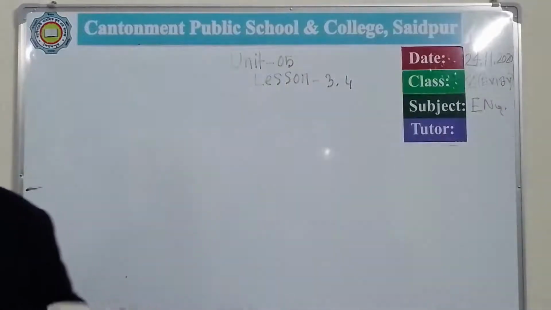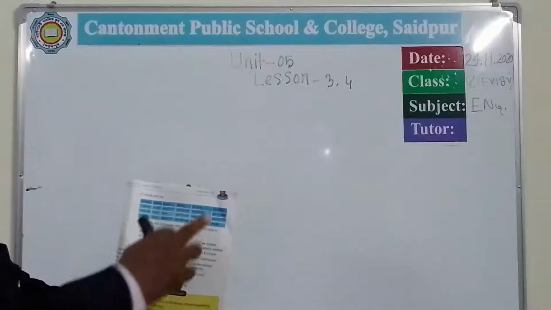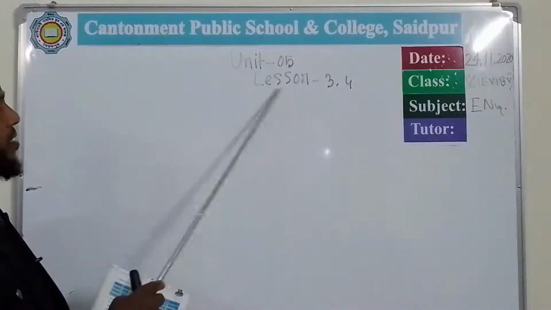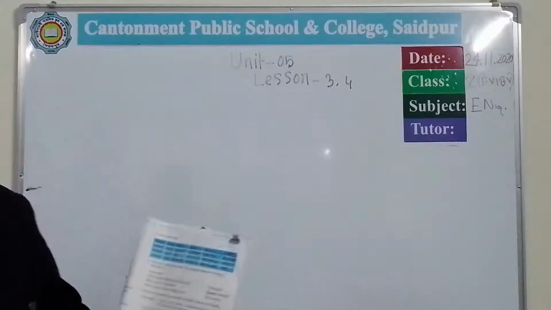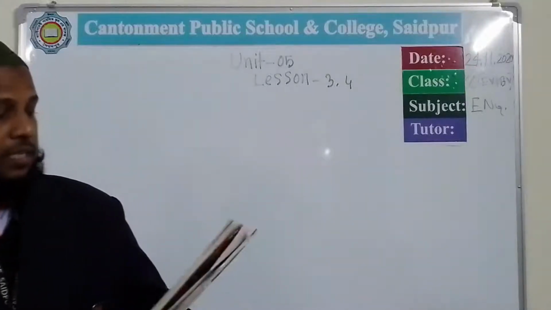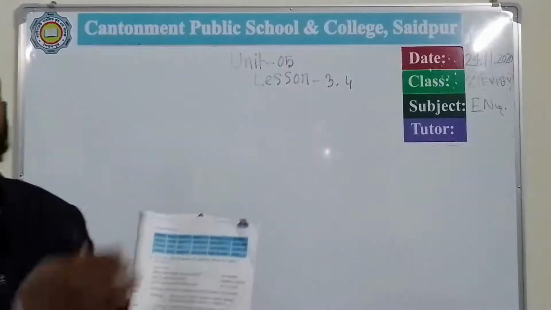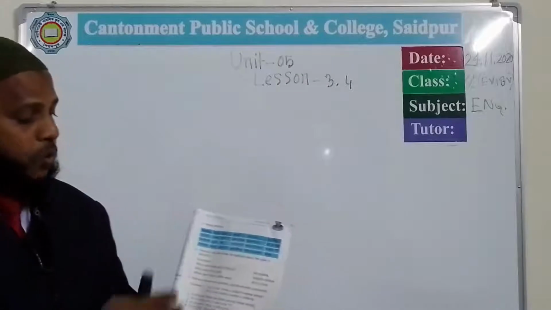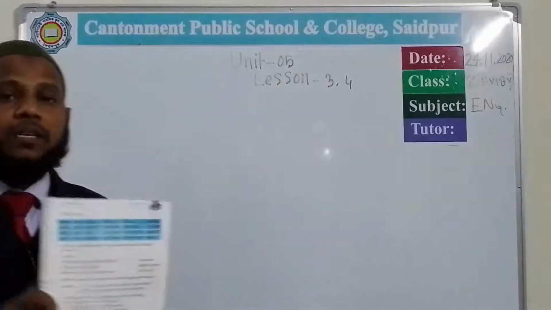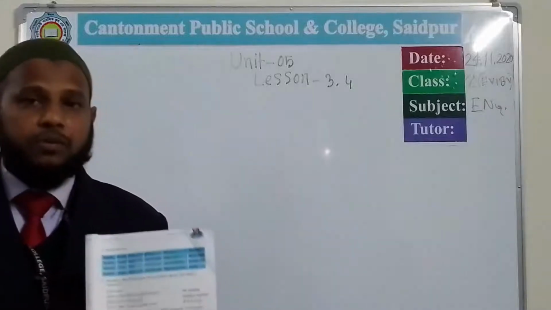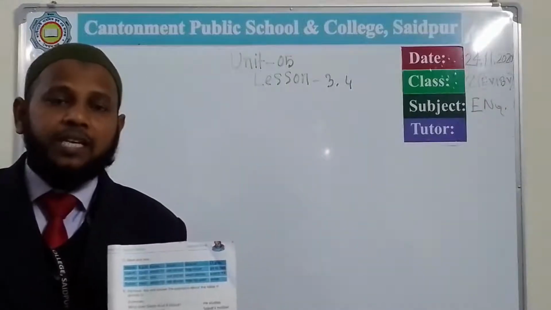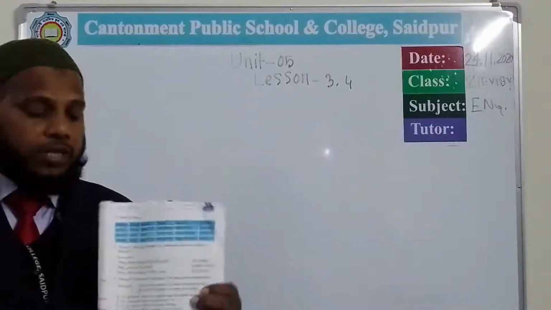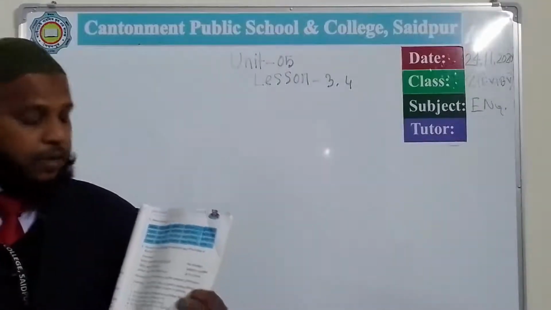Today's lesson, you know well, is Unit 5, Lesson 3, 4. So you can see Lesson 3, 4, Unit 5. And everybody knows the page number, that is 11, and here we can see a page. There is a chart indicated. In this chart we can see the time schedule, I mean the working schedule of Shoiko and Shoiko's family, I mean Shoiko's father and Shoiko's mother. What do they do in this particular time?